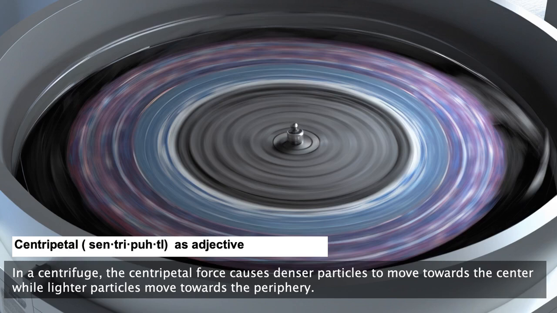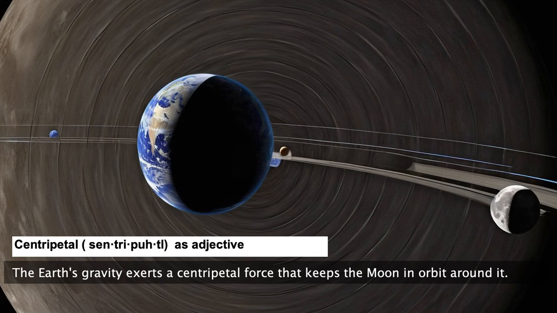In a centrifuge, the centripetal force causes denser particles to move towards the center, while lighter particles move towards the periphery. The Earth's gravity exerts a centripetal force that keeps the Moon in orbit around it.